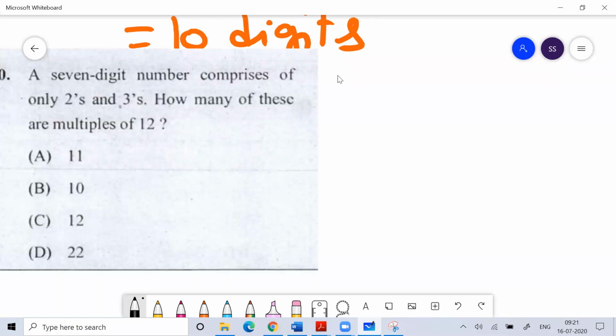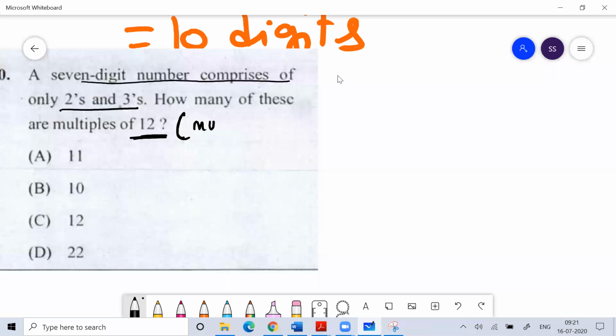The 7-digit number should be made of only 2 and 3, no other digits. They are not talking about repetition, so any digit can repeat as many times. But the number should be a multiple of 12.